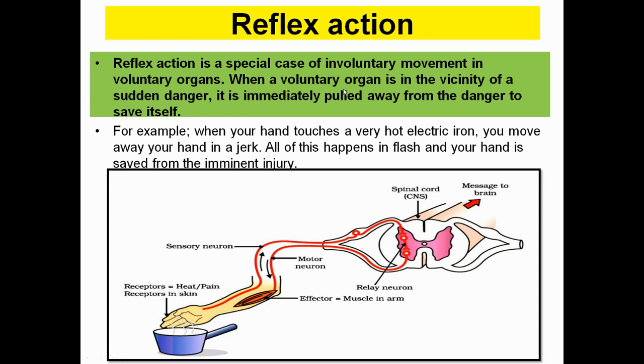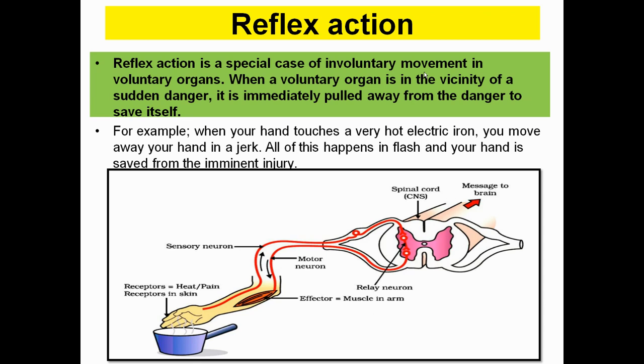One most important fact we have to study is reflex action. Reflex action is involuntary movement. Please highlight this word: involuntary movement in voluntary organs. That is not under your control but happens in the voluntary organs like your limbs, hands and legs. When a voluntary organ is in the vicinity of danger or sudden danger, it is immediately pulled away from the danger to save itself. That is what reflex action talks about.